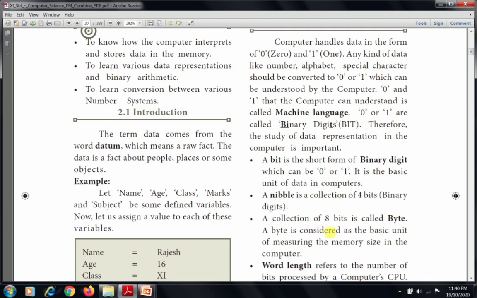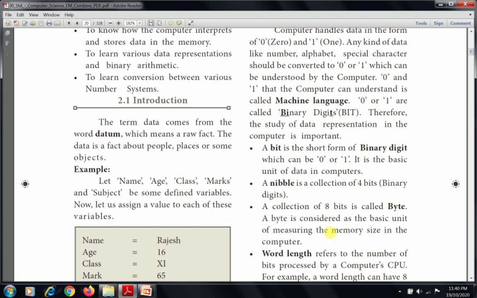Next, a nibble is a collection of 4 bits. Then the collection of 8 bits is called a byte. 8 bits is called a byte. A byte is considered as the basic unit of measuring the memory size in the computer.